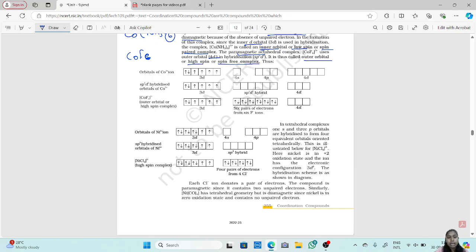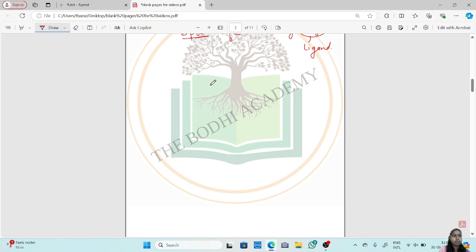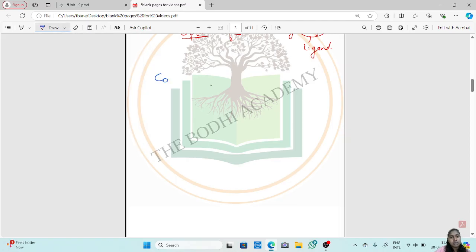Here the hybridization will become sp3d2 hybridization. Now, how will it become sp3d2 hybridization? Cobalt is again in the 3+ oxidation state.